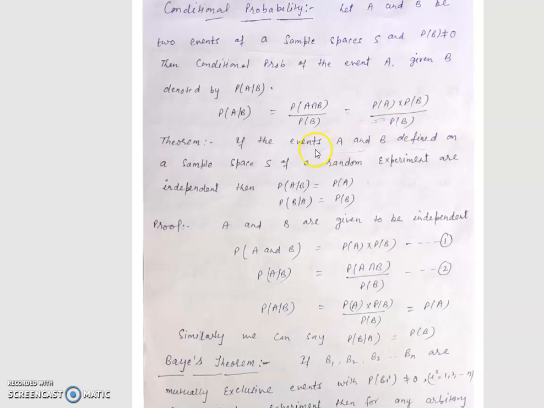If we have two events A and B defined on a sample space S of a random experiment and they are independent, then the probability of A upon B is the probability of A, and the probability of B upon A is the probability of B. Here, since both events A and B are independent, we can say the probability of A and B equals the probability of A into the probability of B, equation number 1.